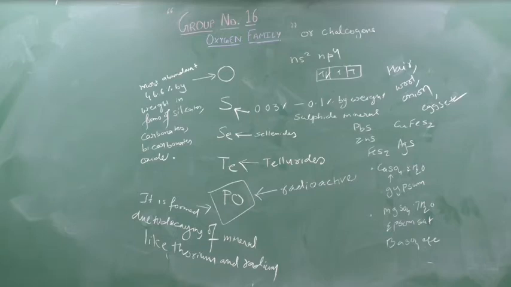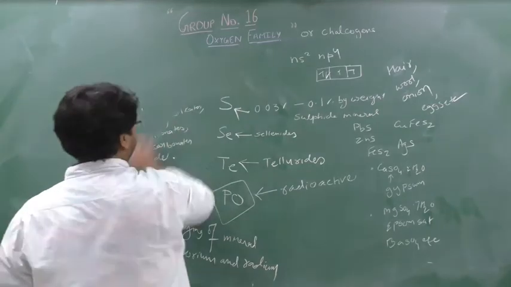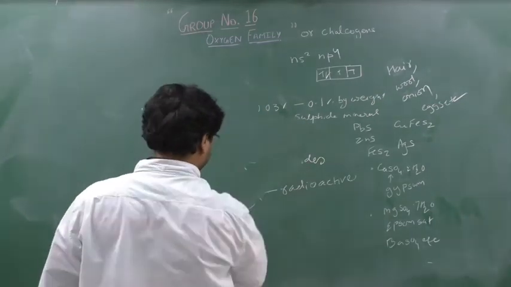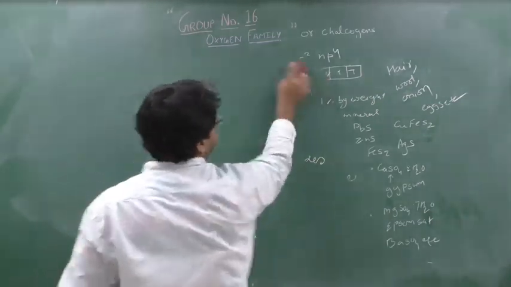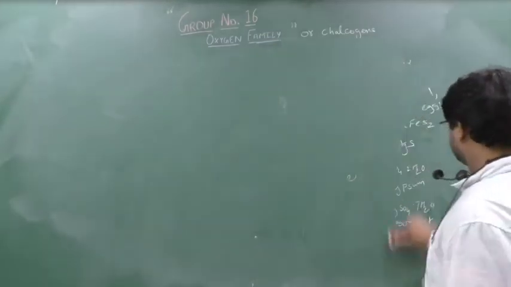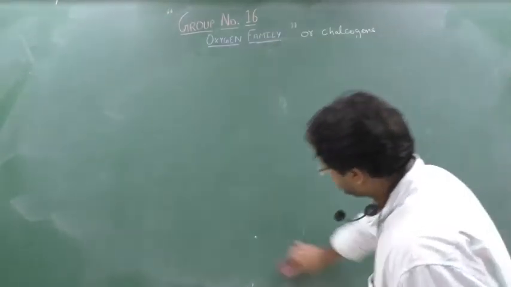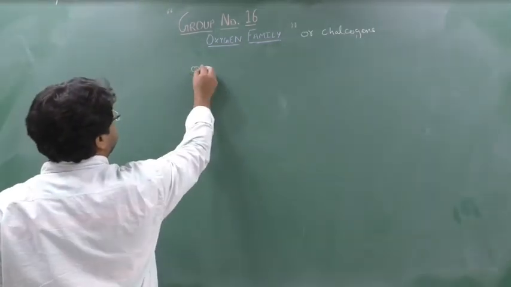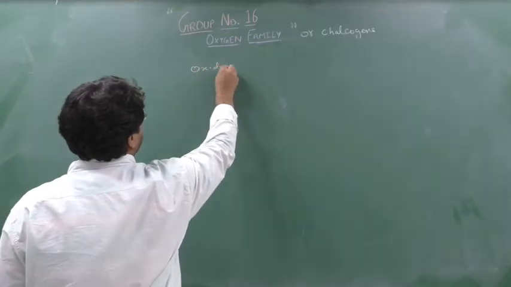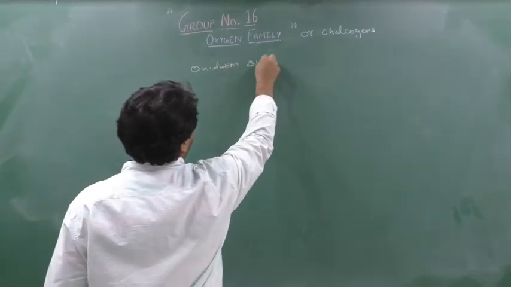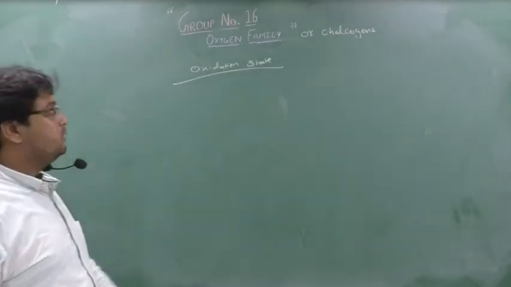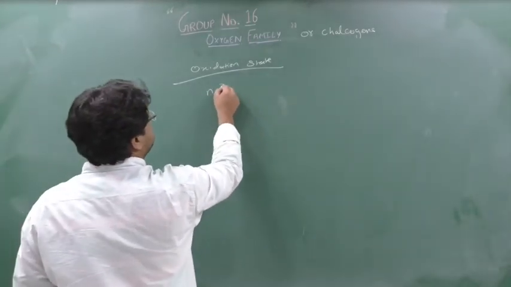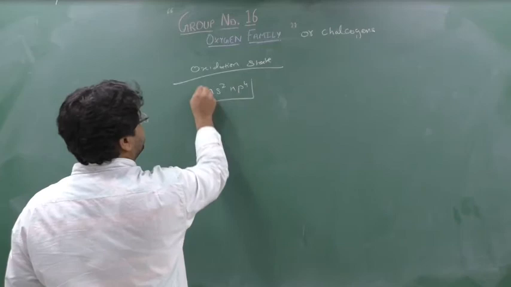Clear? Okay. So next we will go to the oxidation states. You can write down oxidation state. First you understand here, then I will give certain 2-3 points. Now the general electronic configuration is ns2np4 for group number 16. Yes or no?